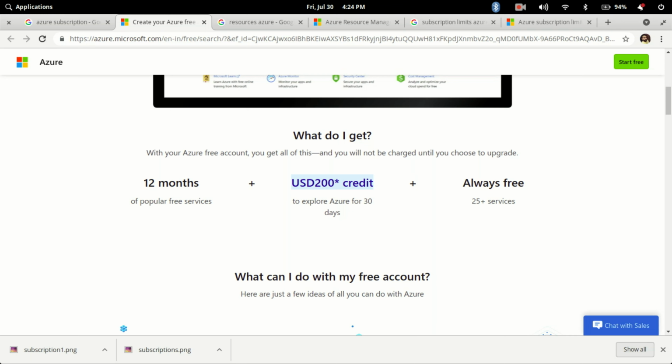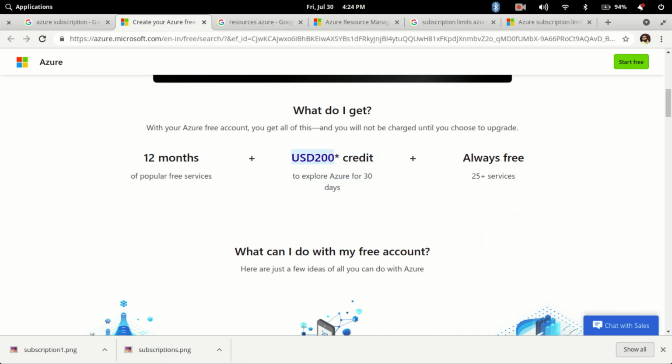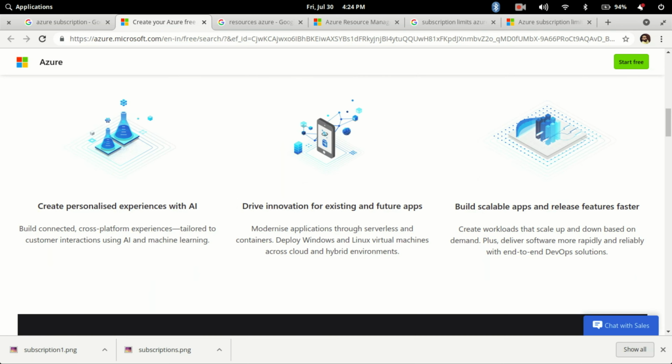Other than that, there are a few services that are always free as well, and some other services that are free for 12 months, but those will be limited. For example, you can have a VM with a very small amount of CPU and RAM, available for 12 months. But this $200 is the most important, and you can use it within 30 days after the creation of the account. So for learning purposes, this $200 would be sufficient.